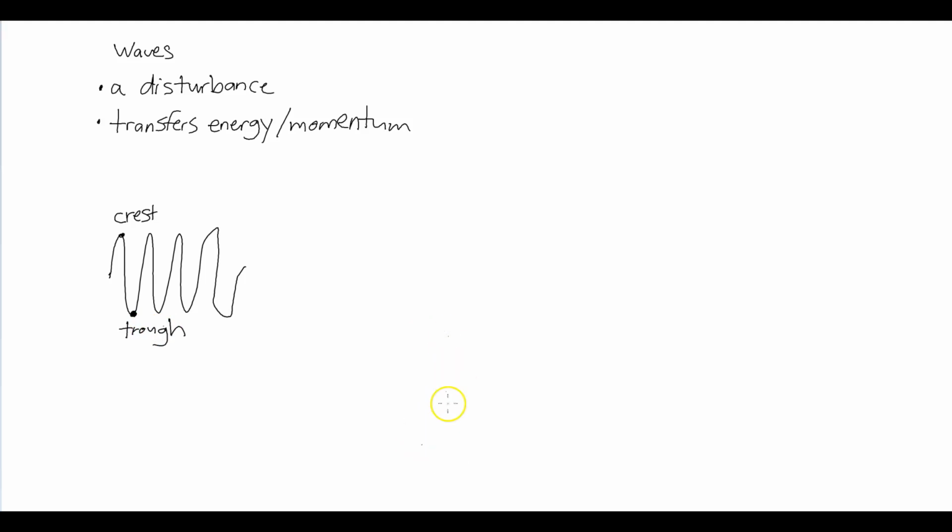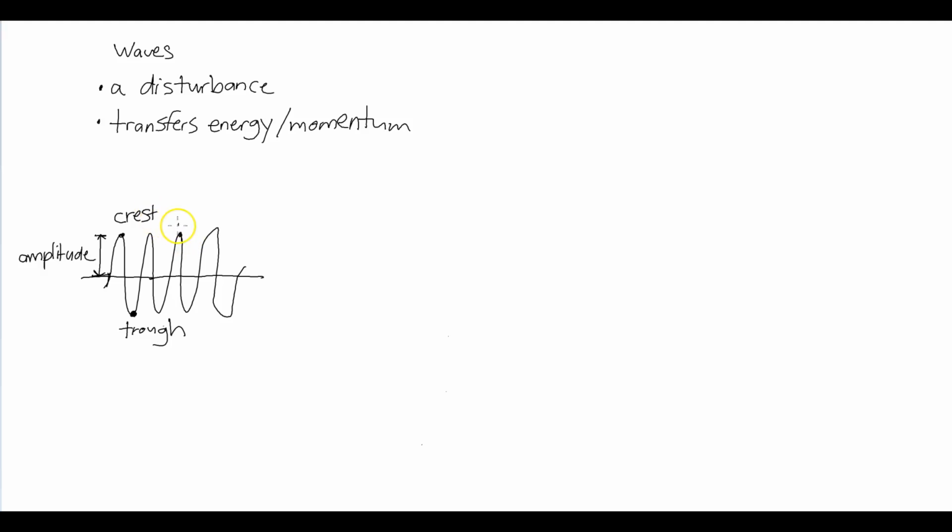Now, this height over here is known as the amplitude. This is basically the height of the wave. How strong the wave is determined by its amplitude. So as you can see, since it has a large amplitude, the crest is high, the trough is low, and by definition, the wave will be more intense.